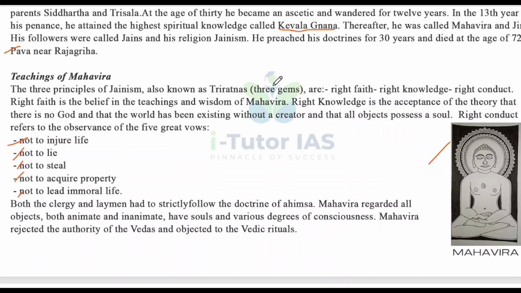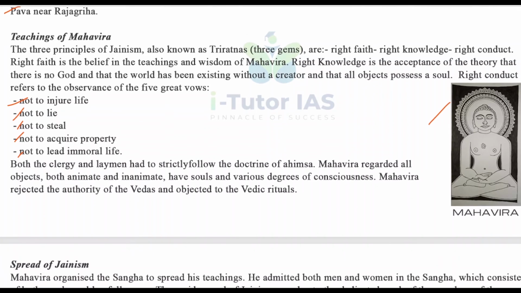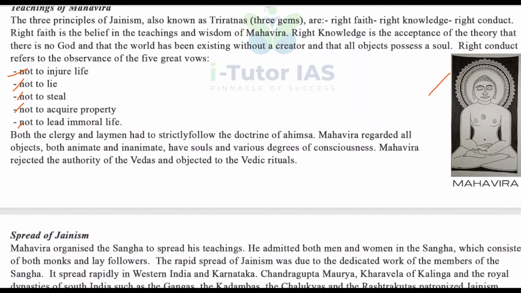Both the clergy and laymen had to strictly follow the doctrine of ahimsa. Mahavira regarded all objects, both animate and inanimate, as having souls and various degrees of consciousness. He rejected the authority of the Vedas and objected to the Vedic rituals. So this is about his teachings, and there is some philosophy in it also.